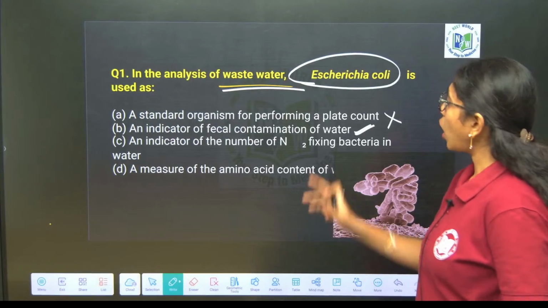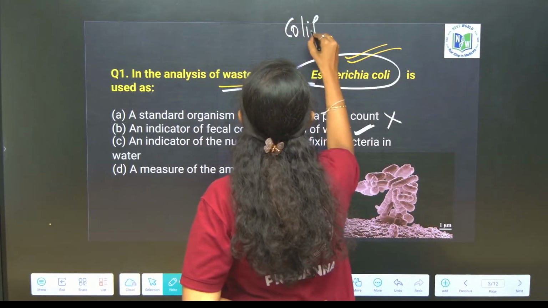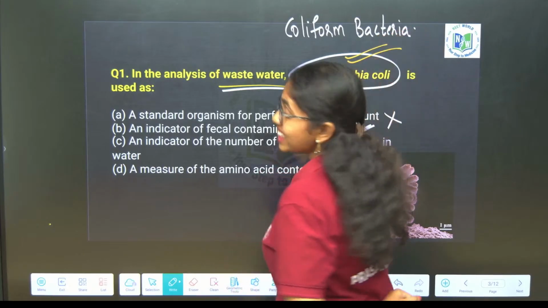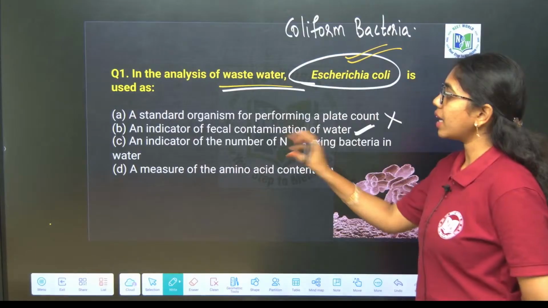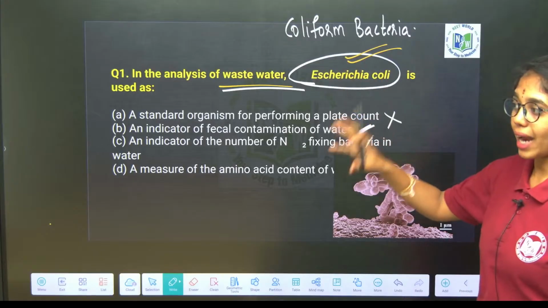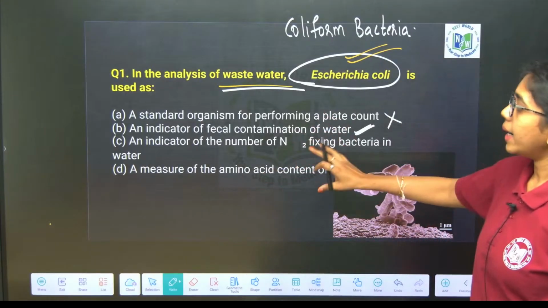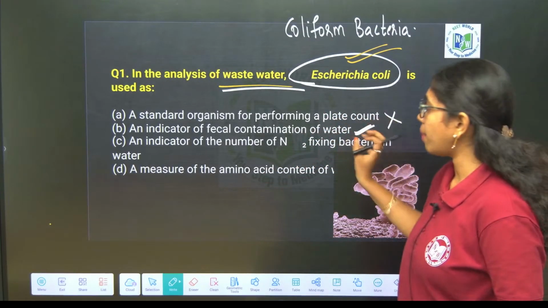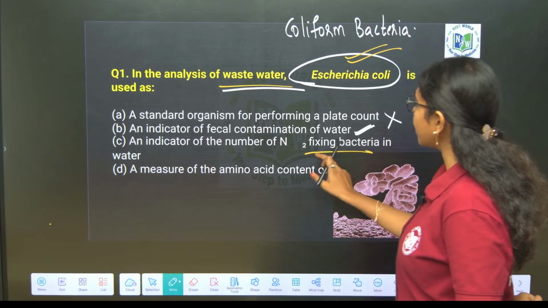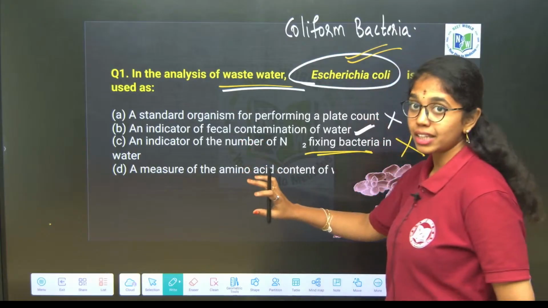This is correct because E. coli is a coliform bacteria, which lies in the intestines of many organisms and in fecal matter as well, including in human beings. E. coli, a gram-negative coliform bacteria, stays in the intestines of human beings, and this is a very good indicator of fecal contamination of water. Next option: an indicator of the number of nitrogen fixing bacteria. E. coli has no relation with nitrogen fixation, so you can eliminate this option as well.